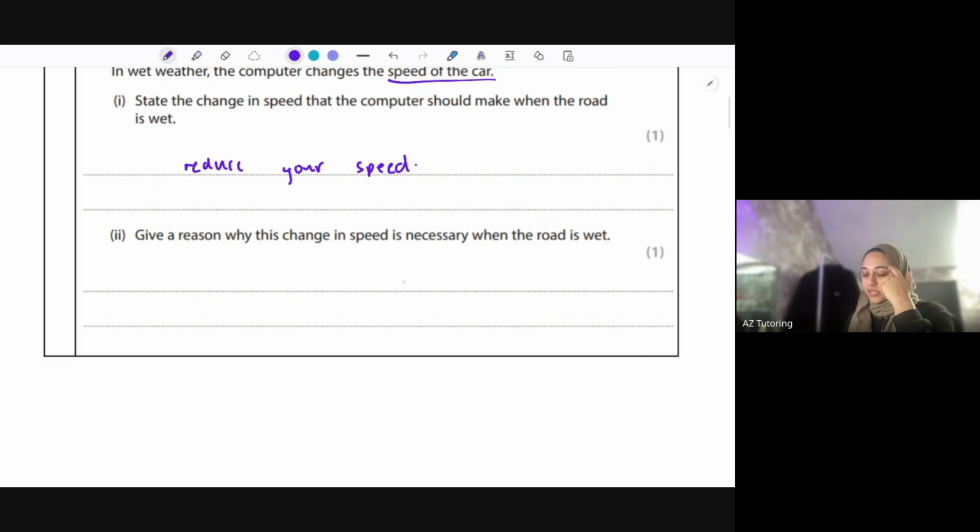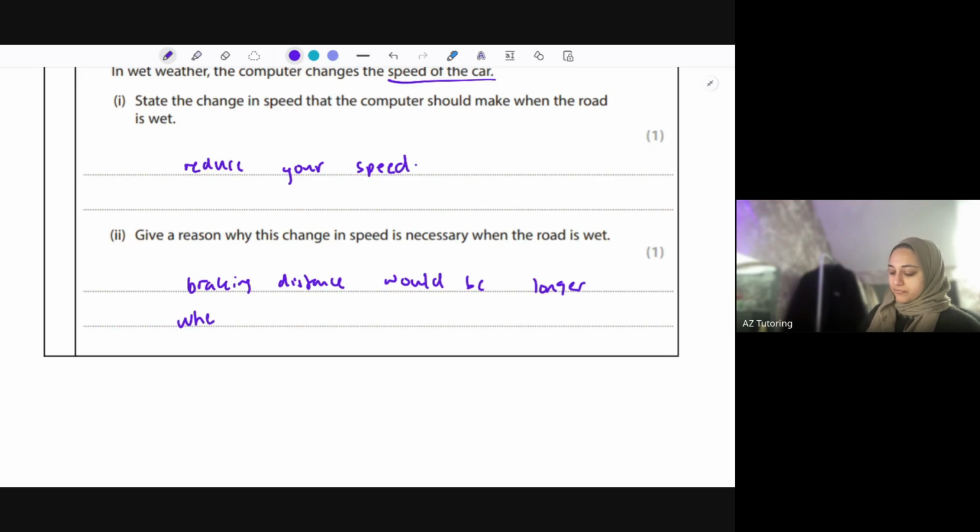Give a reason why this change in speed is necessary when the road is wet, because as we just spoke about, it's a lot harder to brake the car. So you would say braking distance would be longer when the road is wet.